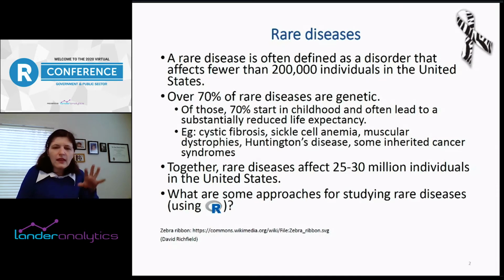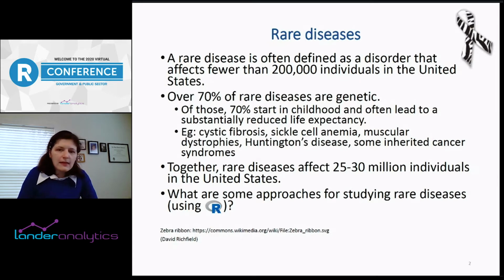So basically you need a copy of a gene that has some issues from both parents. Those tend to affect children more often, and they lead to a substantially reduced life expectancy. I think they used to be called fatal, but now the correct term people generally use is life-limiting. Some examples that people might be familiar with include cystic fibrosis and sickle cell anemia. Some of them, if they're dominant, like Huntington's, might actually affect adults, but oftentimes they affect children, and muscular dystrophies, and I'll be talking about one of them, Duchenne muscular dystrophy, or DMD.